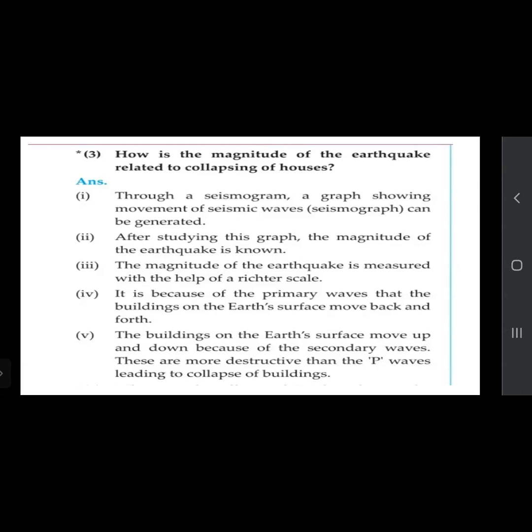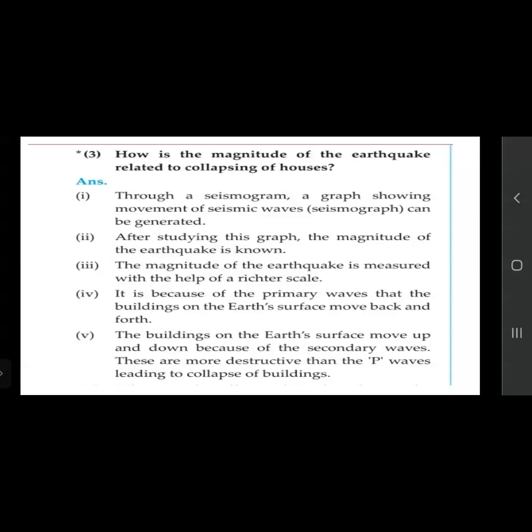We have seen the definition of a Richter scale, so the magnitude of an earthquake can be measured by it. It is because of primary waves that the buildings on the earth's surface move back and forth. We have seen already that the primary waves are the first to reach the earth's surface, and their movement is to and fro, so the buildings move back and forth.